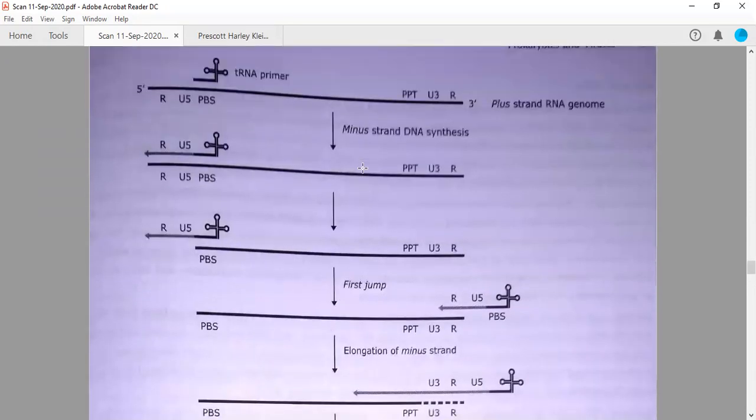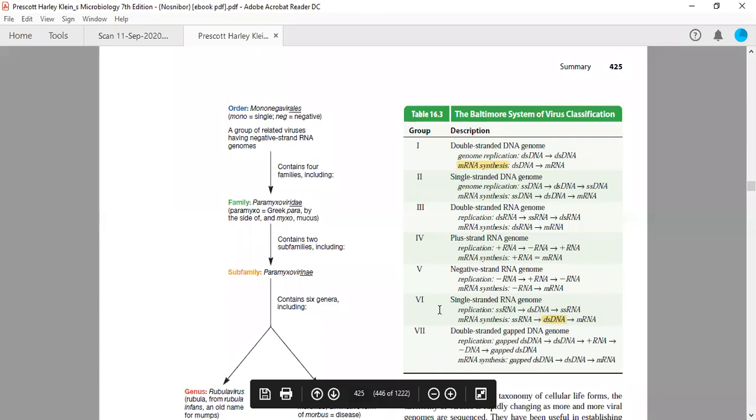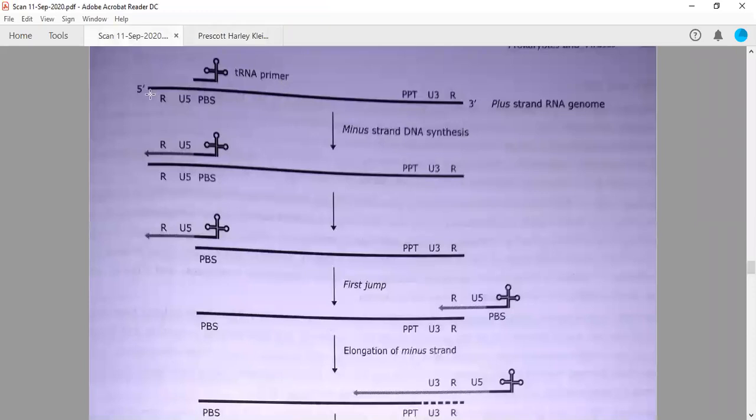So first of all, these retroviruses are part of class 6 in the Baltimore system of classification because they replicate themselves by a double-stranded DNA intermediate. Okay. The second thing is that they have single-stranded RNA, which is plus sense. Now there are regions present over this single-stranded RNA. So these are R, U5, and PBS, or primer binding site.